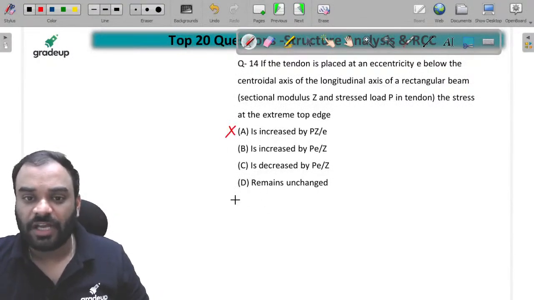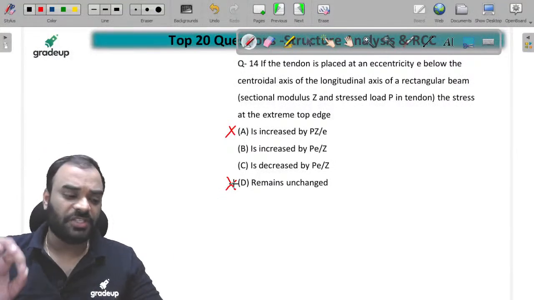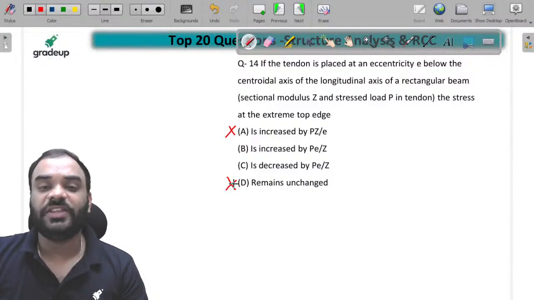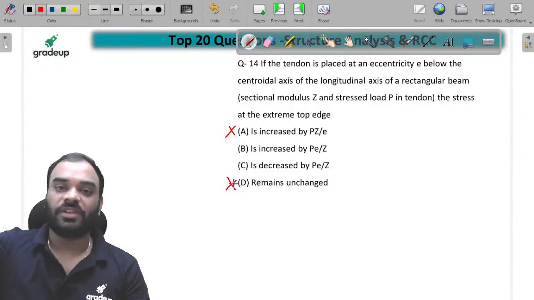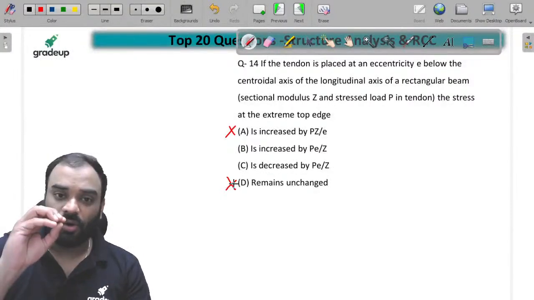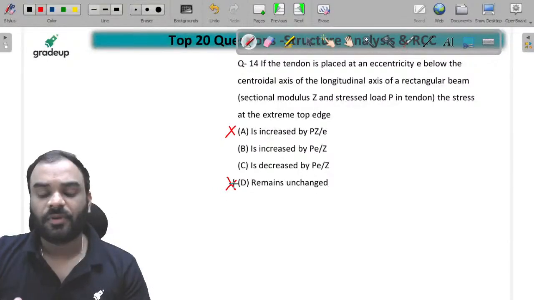First one is this one and the second one is this one. We know that whenever you are changing the position of the tendon, then definitely you may find the change in the stress, whether it is the top fiber or the bottom fiber. So D is the wrong answer, and also the dimension is incorrect in option number A. Why?